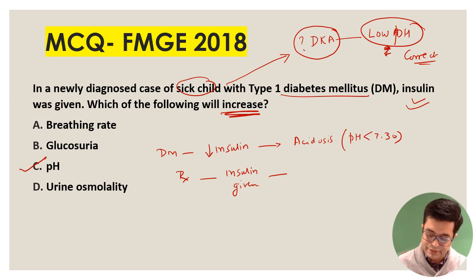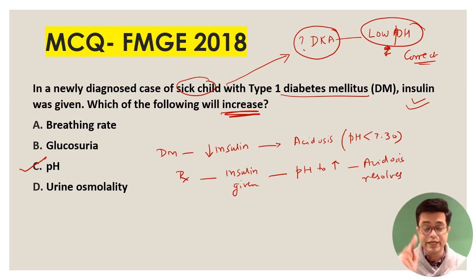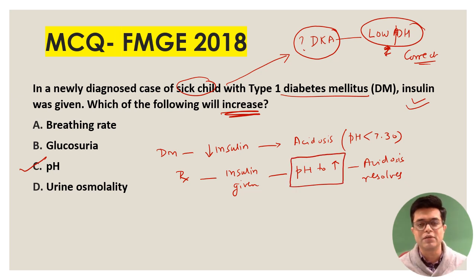It causes the pH of the blood to rise and acidosis resolves. I'm writing like this because I discussed this question in one of my revision classes recently in Delhi, and there also people were saying, sir, we did not understand, please explain again. So this is the explanation, I'm writing it here. This is an FMG 2018 question. It was a tough question. Apply logic, you will always reach the correct answer.